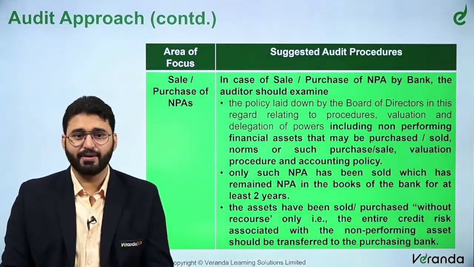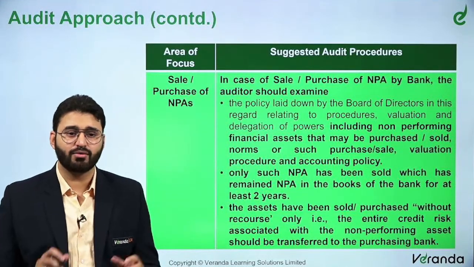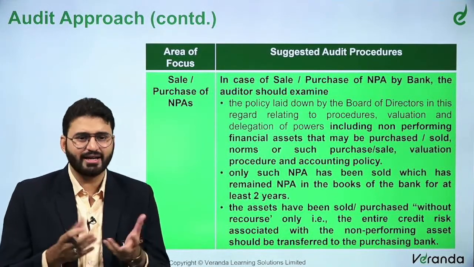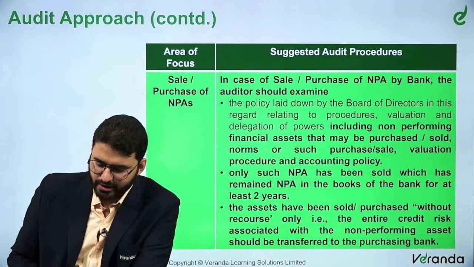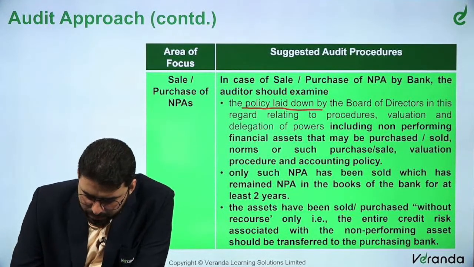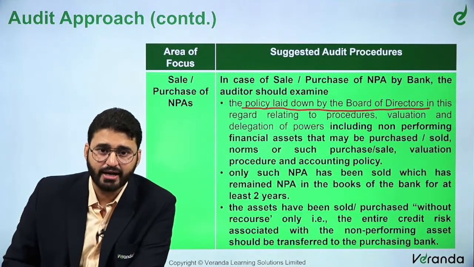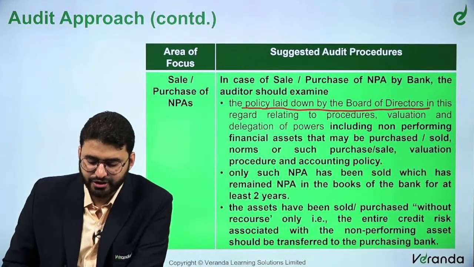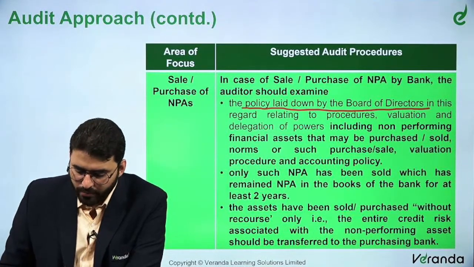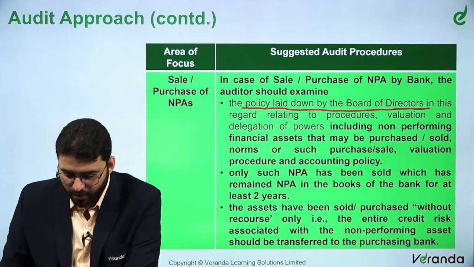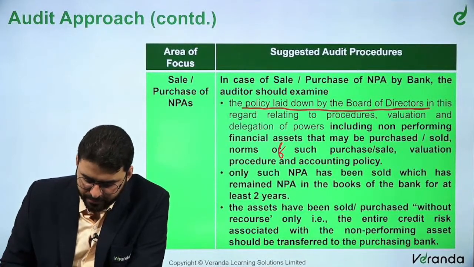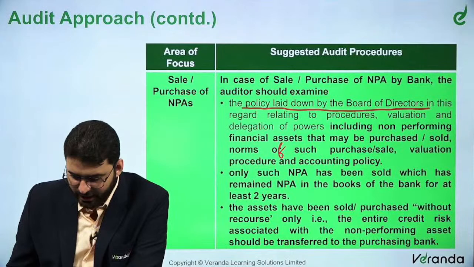Now this is another topic: purchase or sale of NPAs, where the banker wants to sell its NPAs to an asset management company who can recover it at a discounted rate, of course. In case of sale or purchase of an NPA by a bank, the auditor should examine the following: the policy laid down by the board of directors in this regard relating to the procedures, valuation and delegation of powers, including non-performing financial assets that may be purchased or sold, norms of such purchase or sale, valuation procedure and accounting policy.